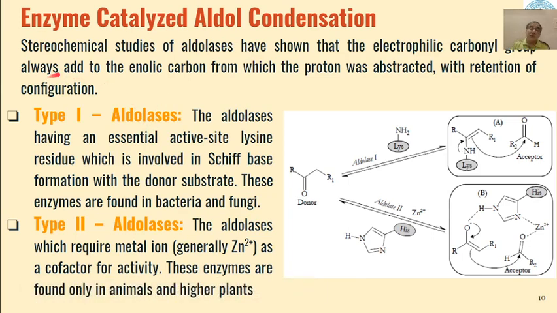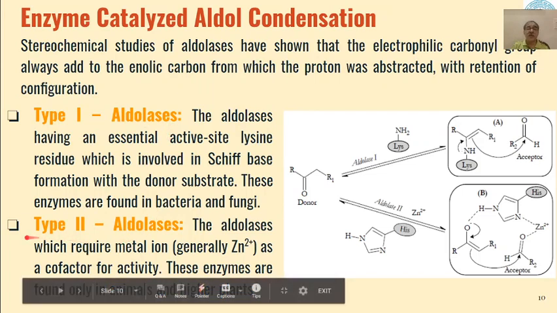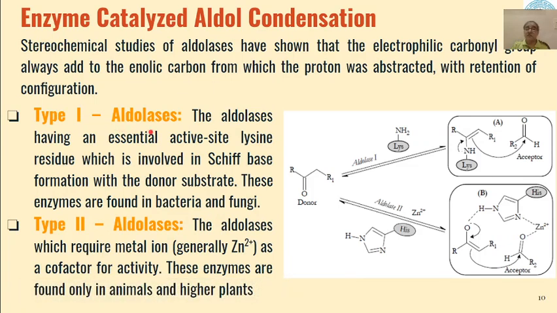Now, it has been studied that aldolases are of two types, that is type 1 aldolases and type 2 aldolases. The type 1 aldolases have lysine as an essential active site.